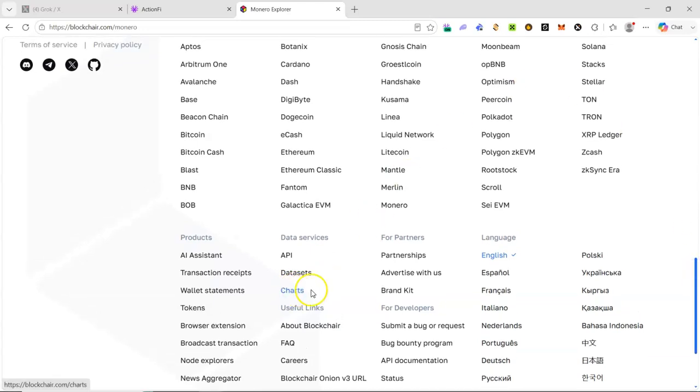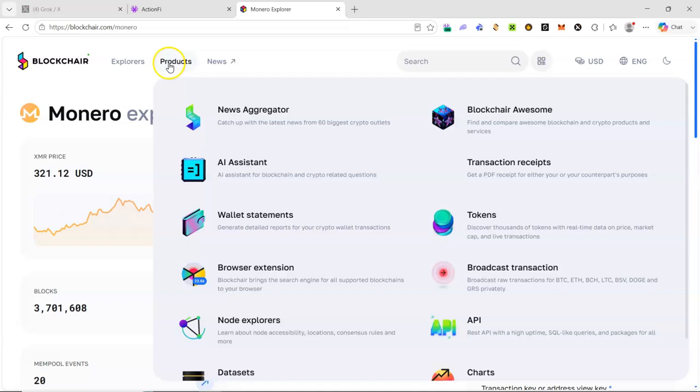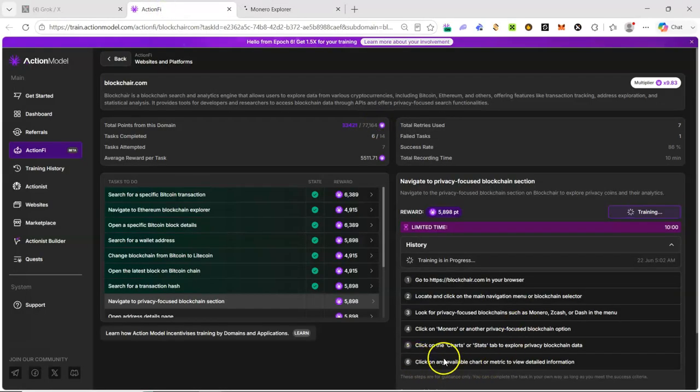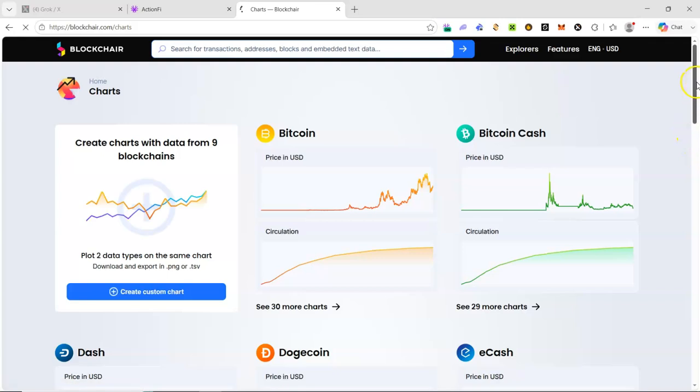Okay, there's chart here, but you can use this, or what I used was this. I came to product and I click on this. There's chart at the bottom here. I clicked on it. So let's see, click on chart or start tab to view the privacy data. Click on any available chart or metrics to view details information. So as soon as I came here,